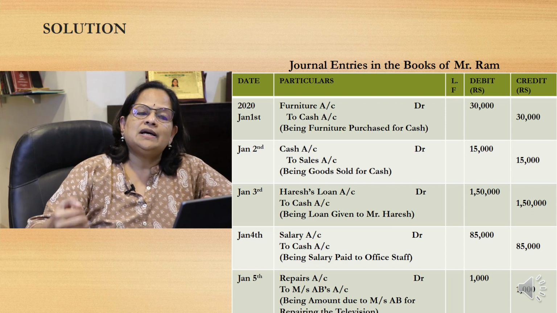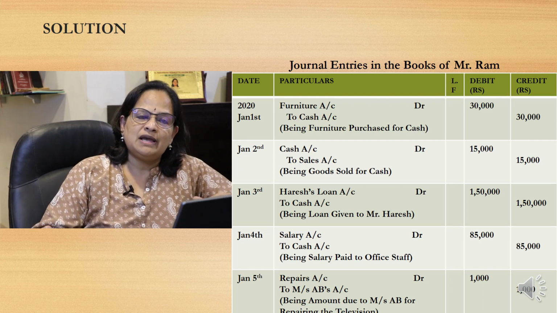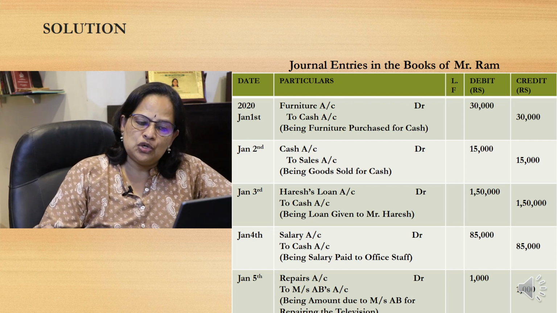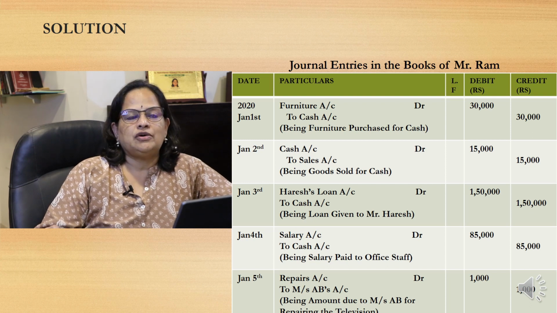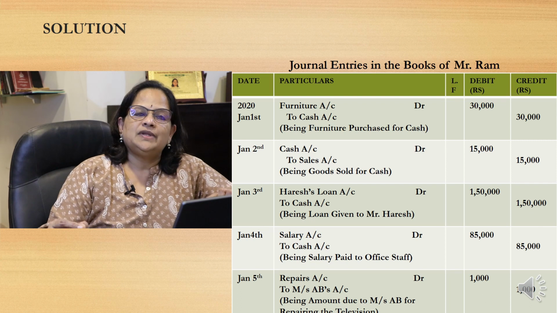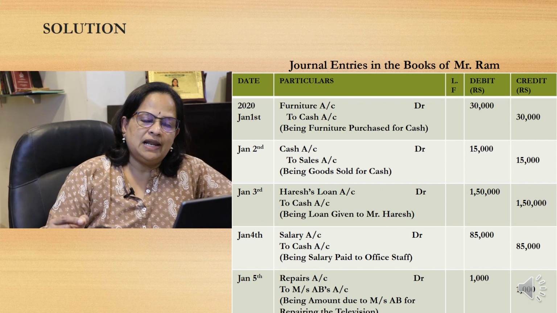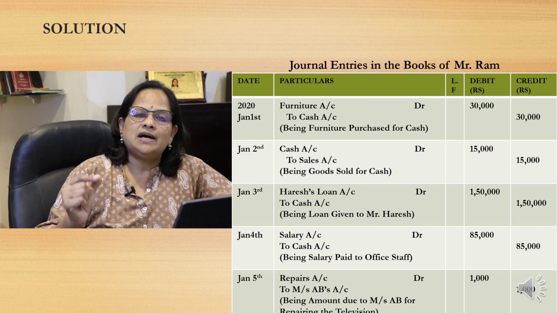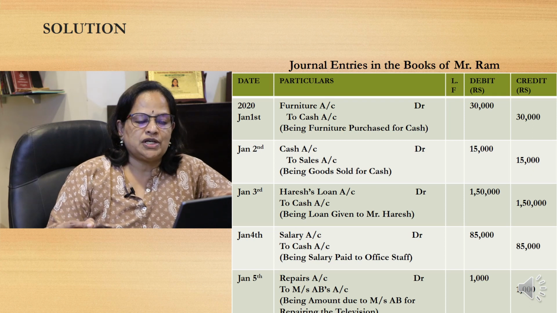Now the third one is Harish is getting a loan. The firm is giving a loan to Harish for 1,50,000. So Harish loan account debtor to cash account. Harish loan account is a personal account: debit the receiver. Cash is going out of the firm, and it is a real account. So that means Harish loan account debtor to cash account.